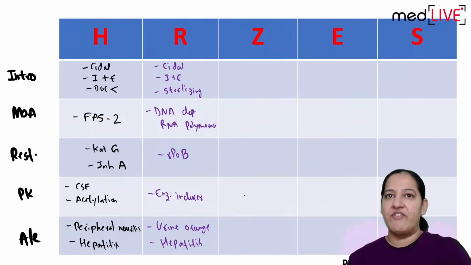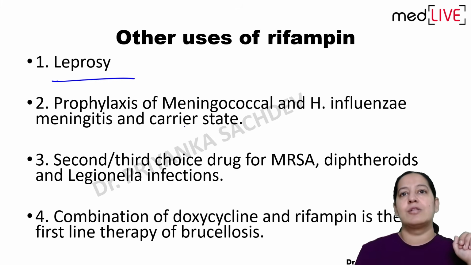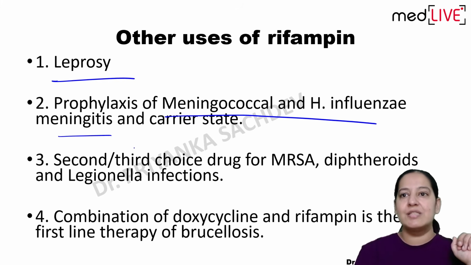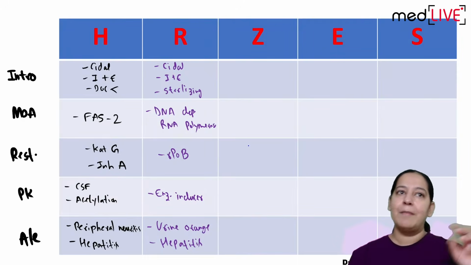These are the other uses of rifampicin. Apart from TB, it is used in leprosy also, and meningococcal meningitis also. So these are the other uses. So I am done with rifampicin.